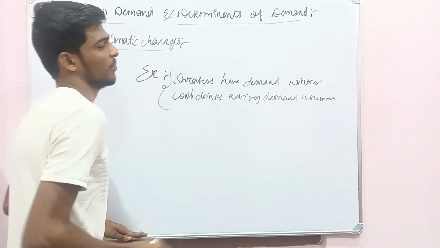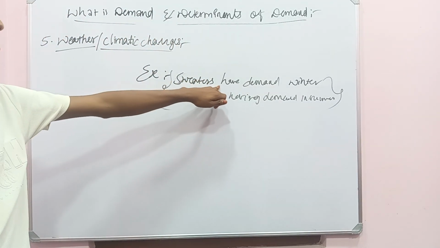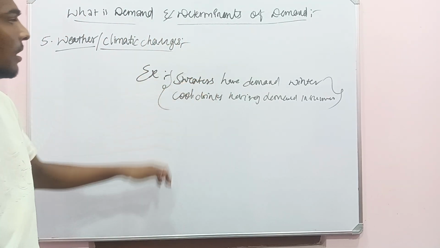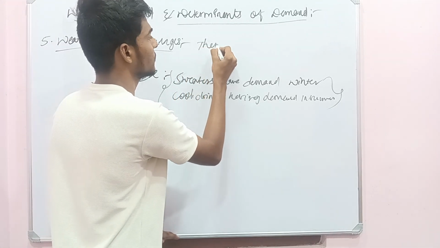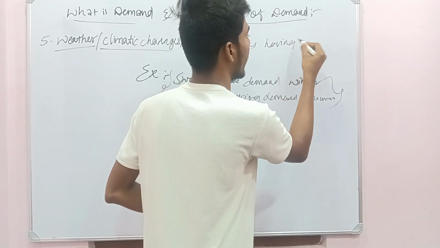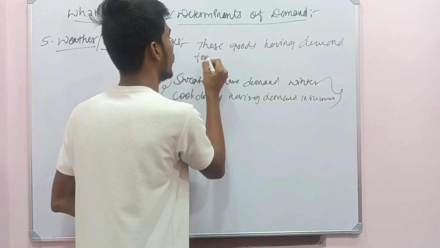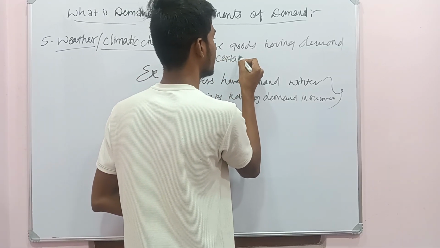There will not be much impact of price on these goods, as these goods have demand only for a certain period of time.